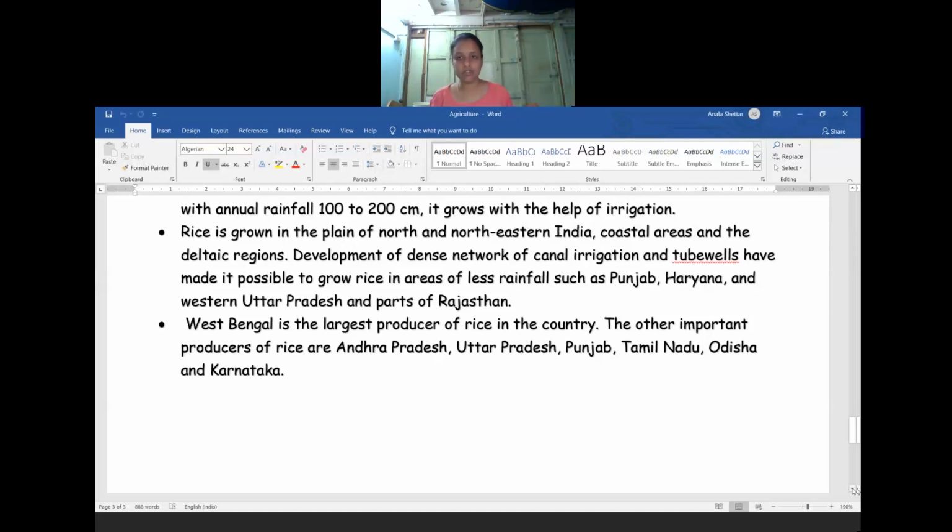So in the next session, with the help of the map, I am going to explain wheat cultivation as well as maize, millets, etcetera. We are going to learn in the next session. I hope in today's session you have understood about the major crops grown in our country, and the crop patterns we are using in the cultivation of food crops as well as non-food crops in our country.